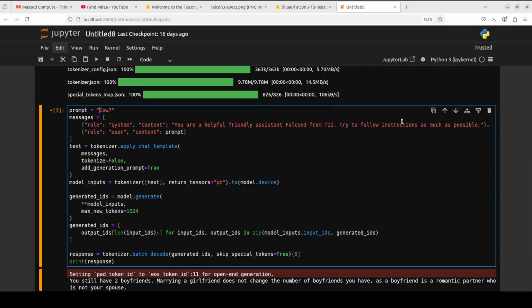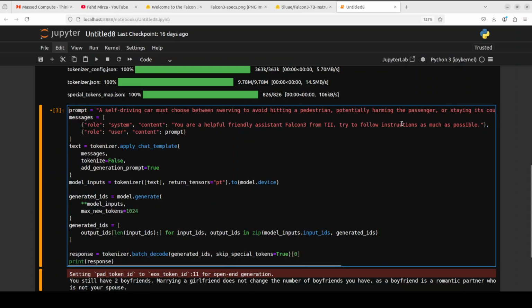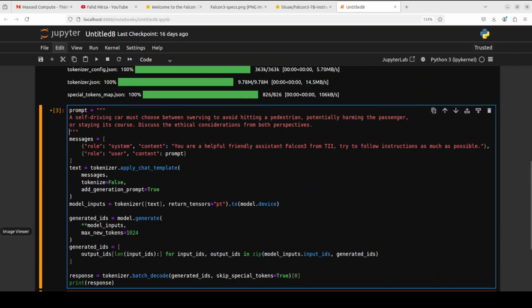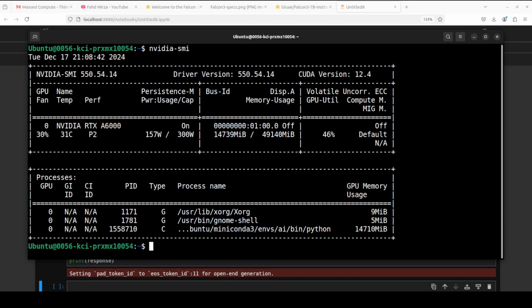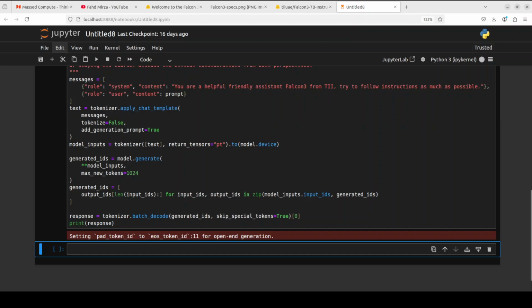Okay, now let's try to do an ethical dilemma with the model. So let me make it fit into the screen. In this question, we are asking it, a self-driving car must choose between swerving to avoid hitting a pedestrian, potentially harming the passenger, or staying its course. Discuss ethical considerations from both perspectives. Let me run this and let's check the VRAM consumption. So it is consuming close to 15 gig of VRAM, which is not bad for a 7 billion model. Okay, so let's wait for it. It is working on it.